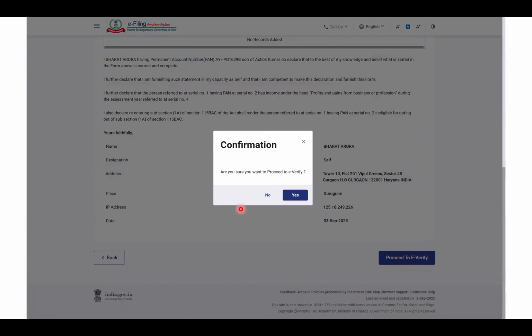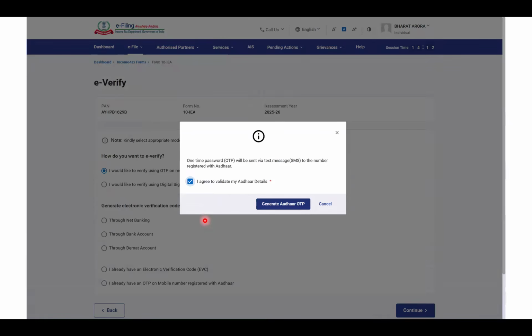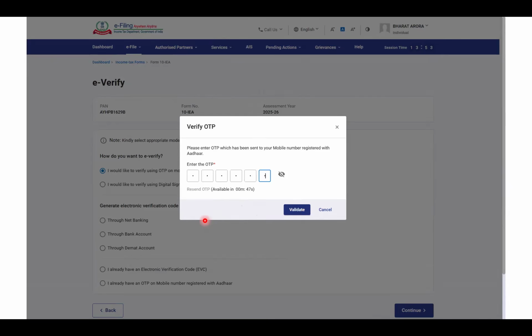Scroll down, proceed to verify, give the confirmation, yes, want to verify. You will get options similar to when you file your own returns, how do you want to verify? You want to use OTP or net banking or through bank account or demat. OTP is usually the easiest option, so click on OTP if your Aadhaar is registered. Otherwise, you can do it through net banking or your bank that is linked to the income tax website as well. Click on continue. It will say, do you want to generate Aadhaar OTP? And OTP will come on your mobile.